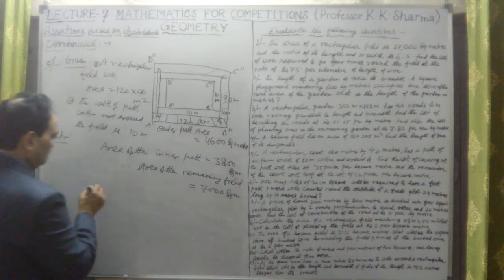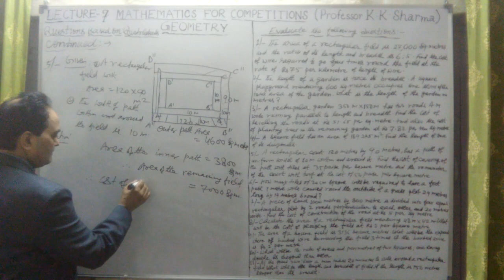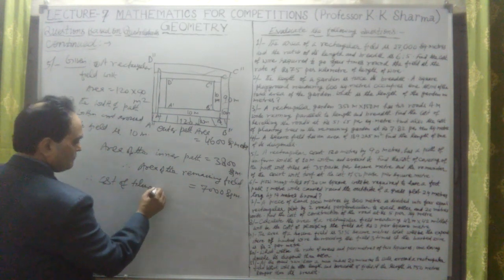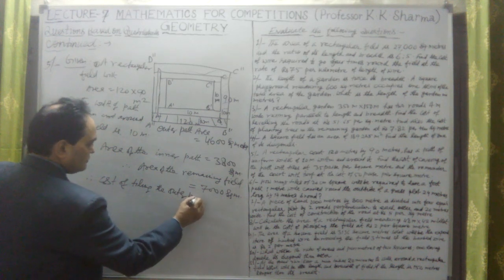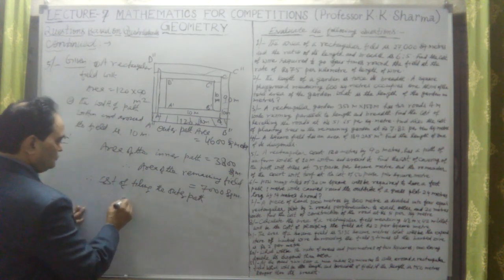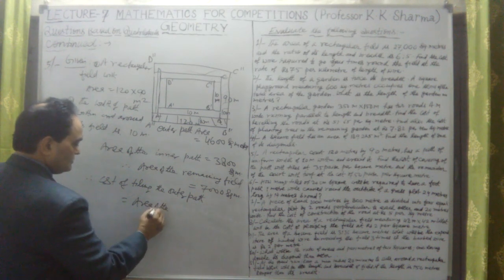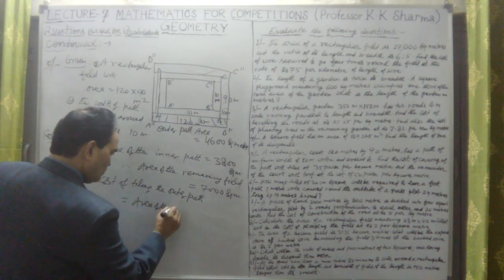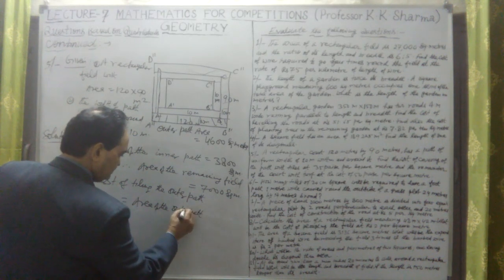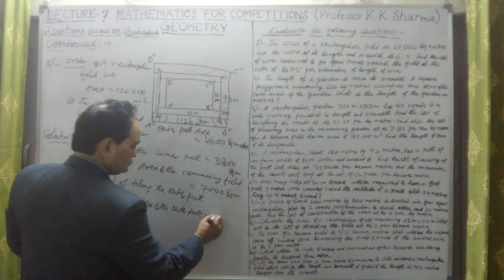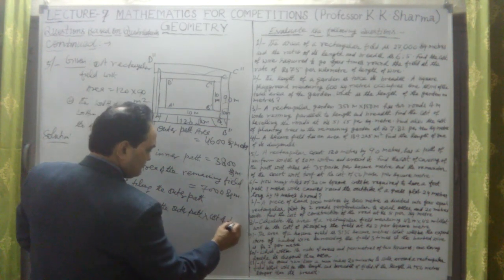So the cost of tiling the outer path is equal to the area of the outer path into the cost of tiling.